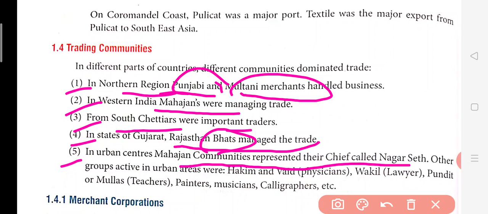The other groups were also somehow connected to the trade. These were Hakims, Vaids, Vakils, Pandits, Mullahs, teachers, painters, musicians, and calligraphers. So this group was also connected with the trading activities. If you're going to do trade, you're definitely going to need a lawyer. So this is how they were somehow connected. So these were the trading communities.